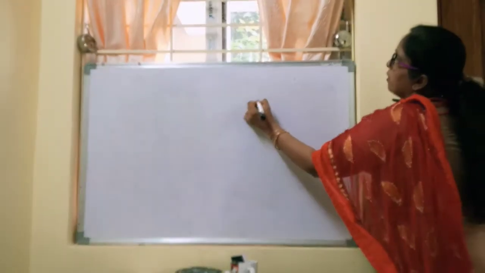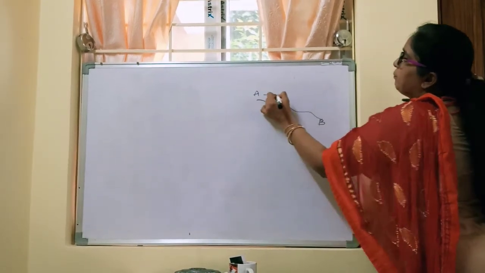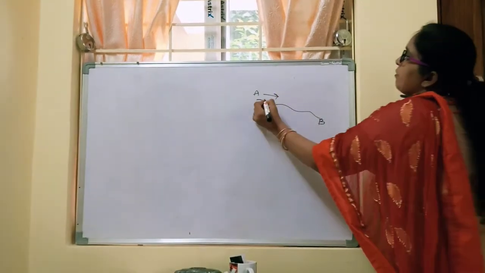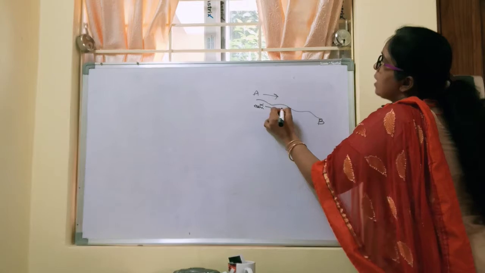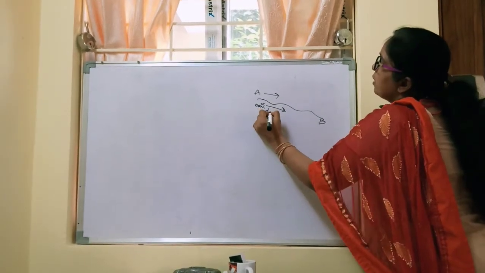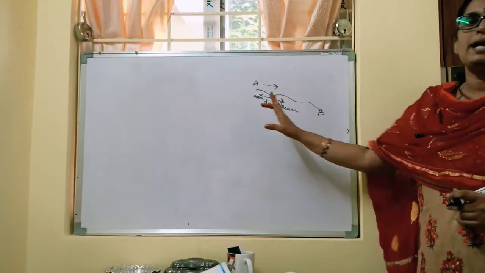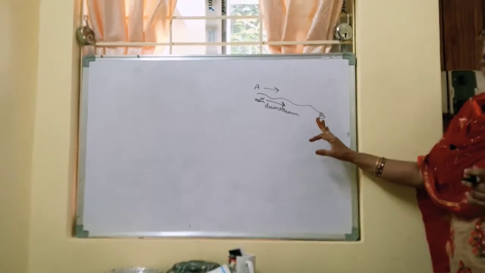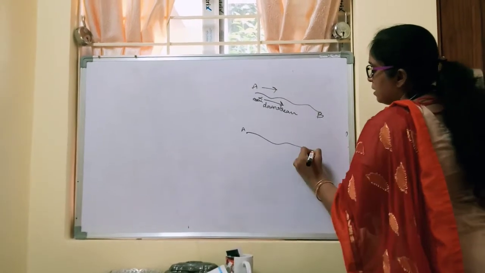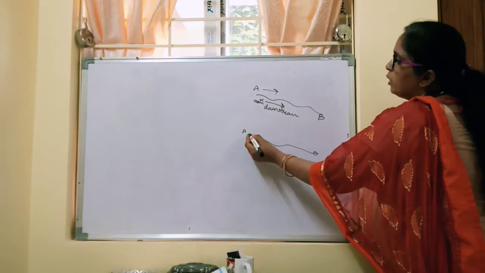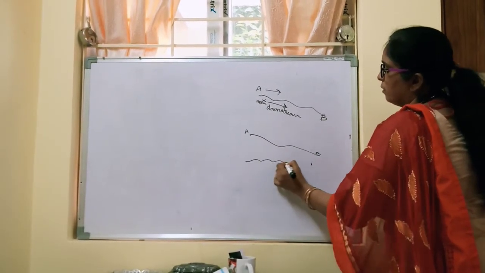Suppose water is flowing in this direction from A to B. If a man X is swimming in this direction, this is called the downstream, because he is swimming along with the flow of the water. Suppose there is a river like this. It need not always be in the slant direction. It could be like this also.